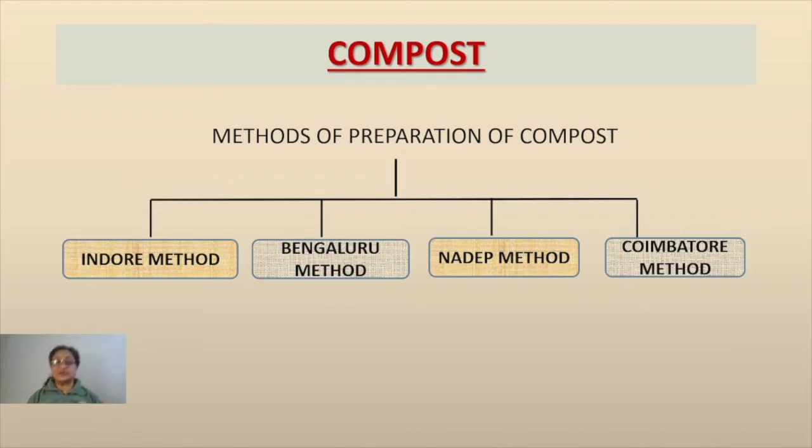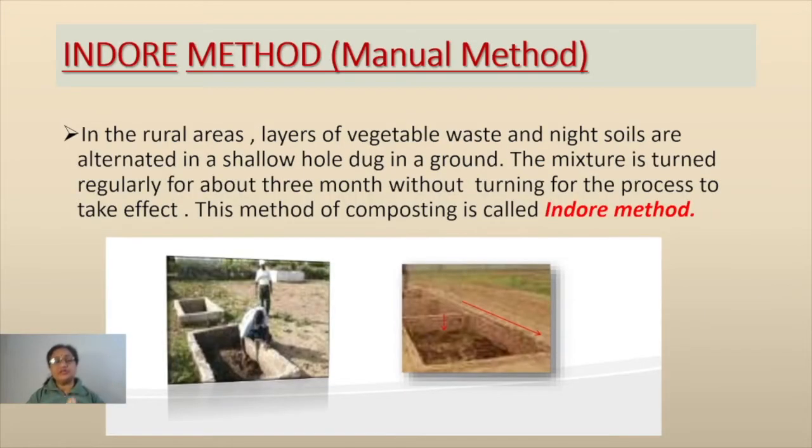Out of these four methods, the indoor method and the Bengaluru method are the most commonly used in India. The most commonly used is the indoor method, because it is totally done manually, and it can be done on a small area also.